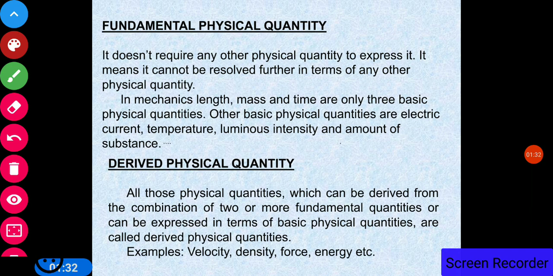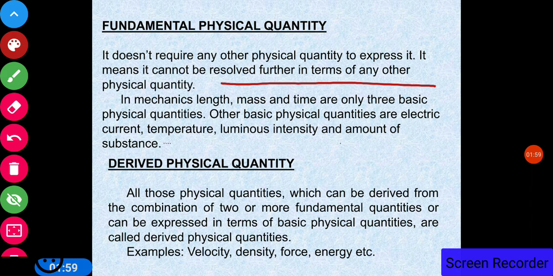Now, what are the fundamental physical quantities? Fundamental quantities do not require any other physical quantity to express them. Means that they can be expressed by themselves only. They do not take the support of any other quantity. So, they cannot be resolved in terms of any other physical quantity. Such quantities are called the fundamental quantities.